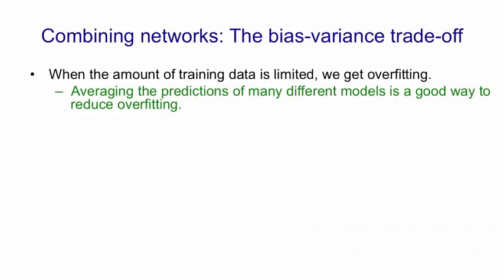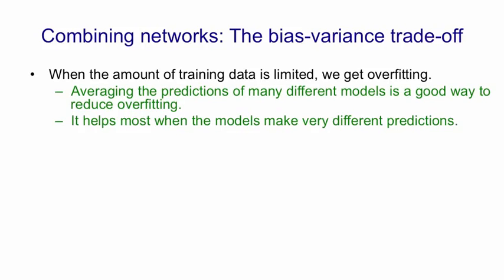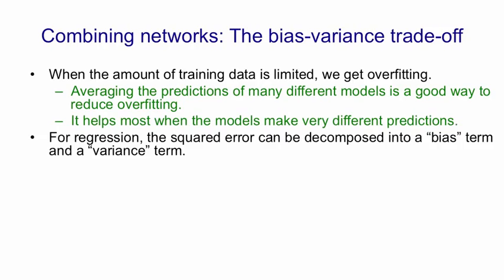If we average the predictions of many different models, we can typically reduce that overfitting. This helps most when the models make very different predictions from one another. For regression, the squared error can be decomposed into a bias term and a variance term, and that allows us to analyze what's going on.